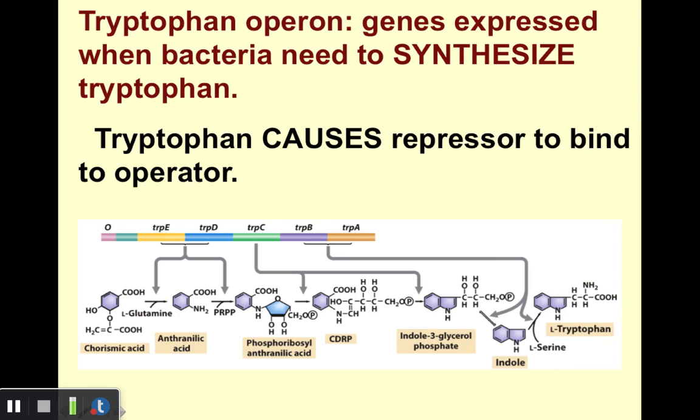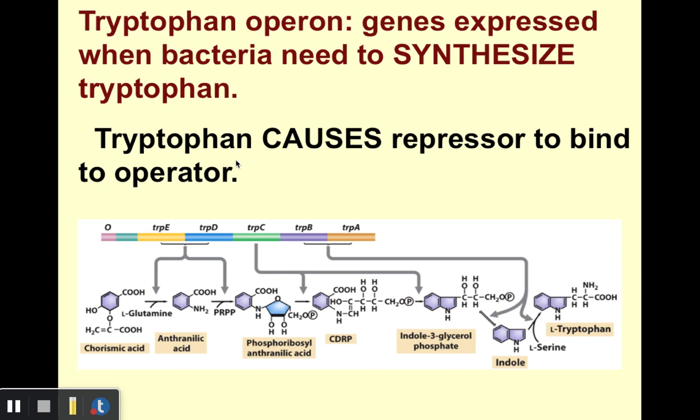Okay, let's now focus on a third example of an operon, in this case the tryptophan operon. In this case, genes are expressed when bacteria need to synthesize or produce tryptophan. So the previous two operons are systems where bacteria break down or metabolize certain sugars.